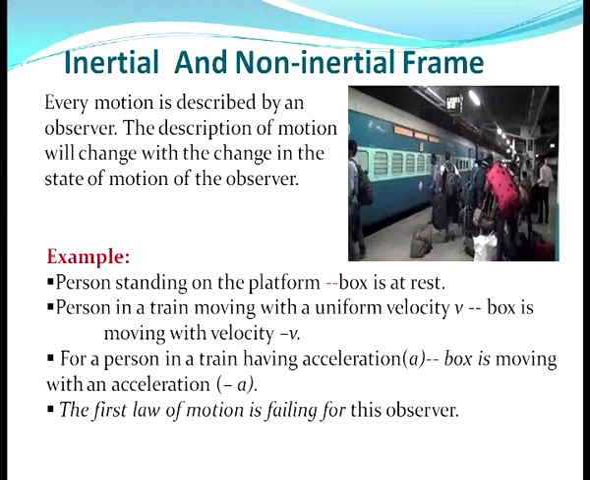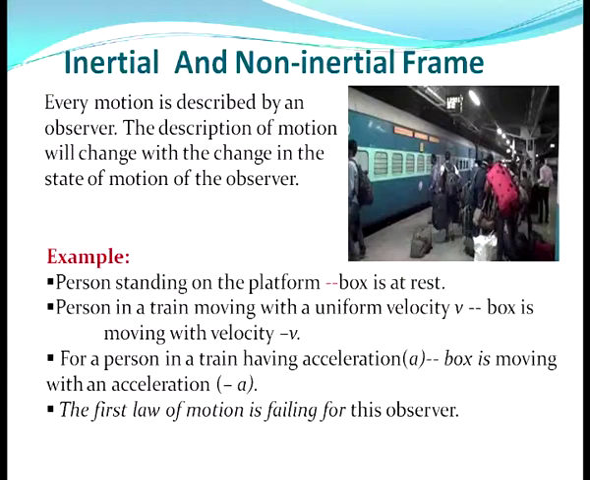Every motion is described by an observer. The description of motion will change with the change in the state of motion of the observer. For example, a person is standing on the platform and a box is lying on the platform. So, for the person who is standing on the platform, the box is at rest, but for a person in a train moving with uniform velocity v, the box is moving with velocity minus v. So, the two persons are viewing the same box or same object differently.